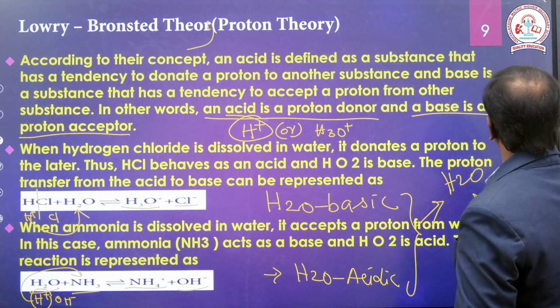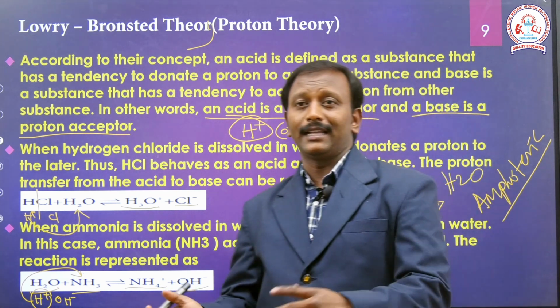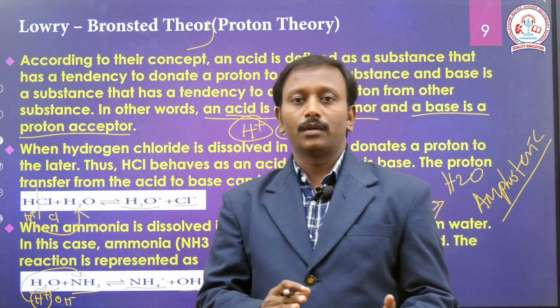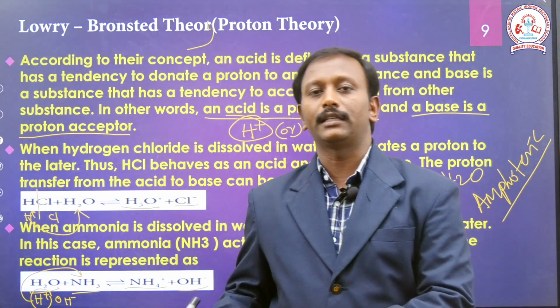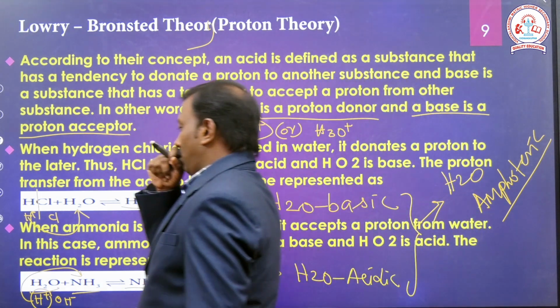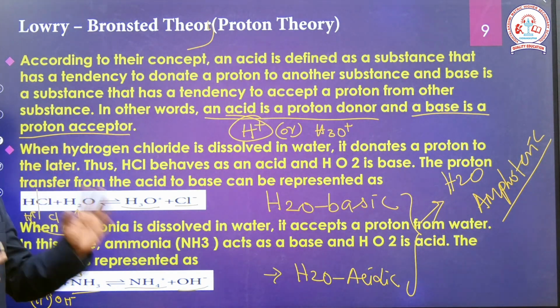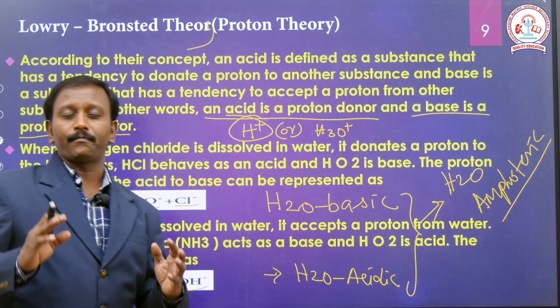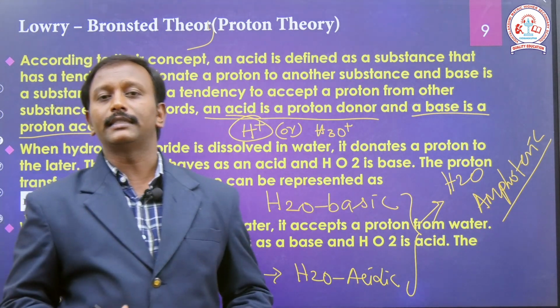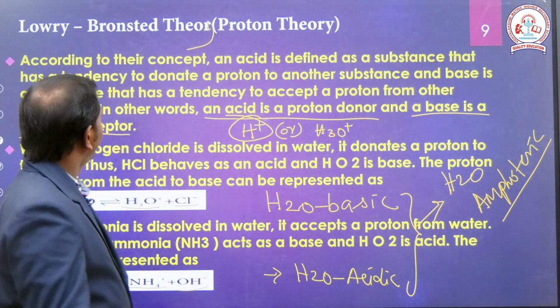What is meant by amphoteric? Amphoteric means both acidic and basic in nature. So it can prove acidic nature, and it can also prove basic nature, right? So here you see H2O in this reaction. Simply we say, by Lowry-Bronsted theory, a proton donor is an acid and a proton acceptor is a base. That's it, right?